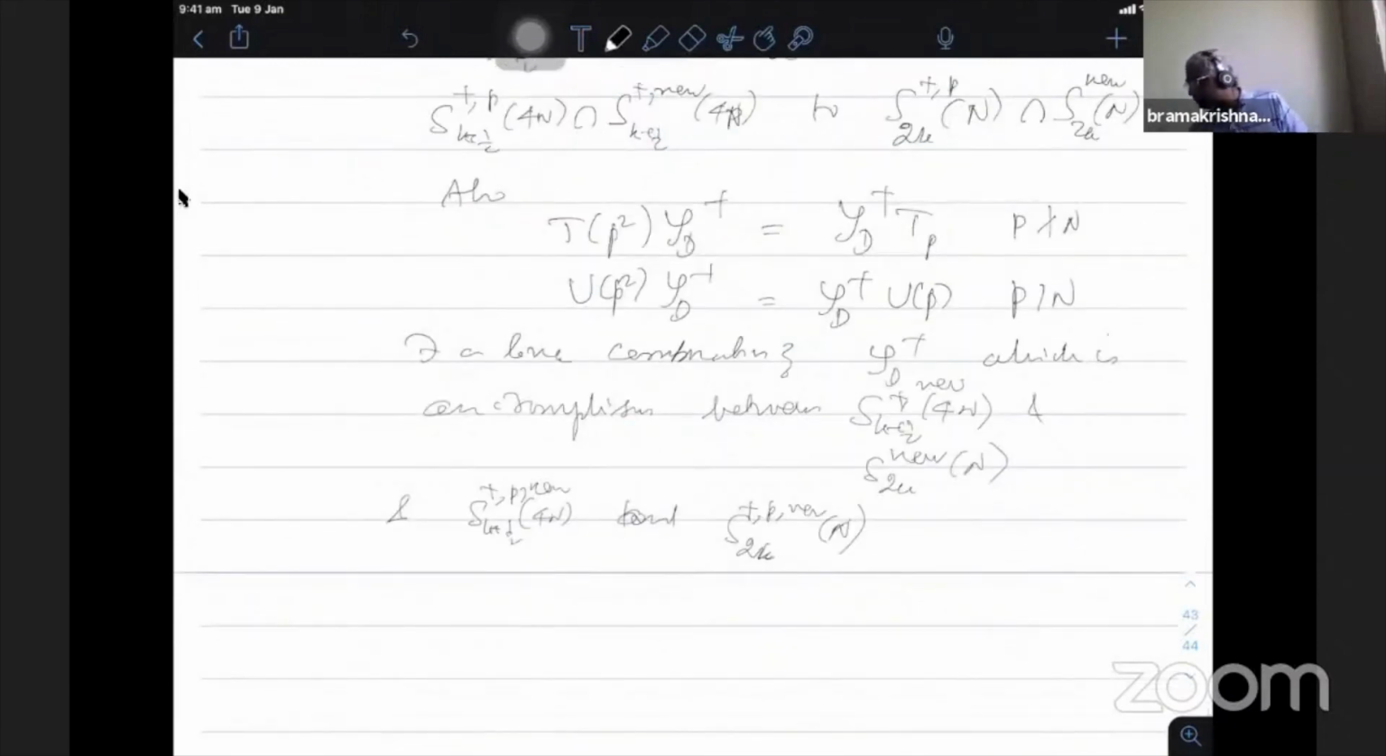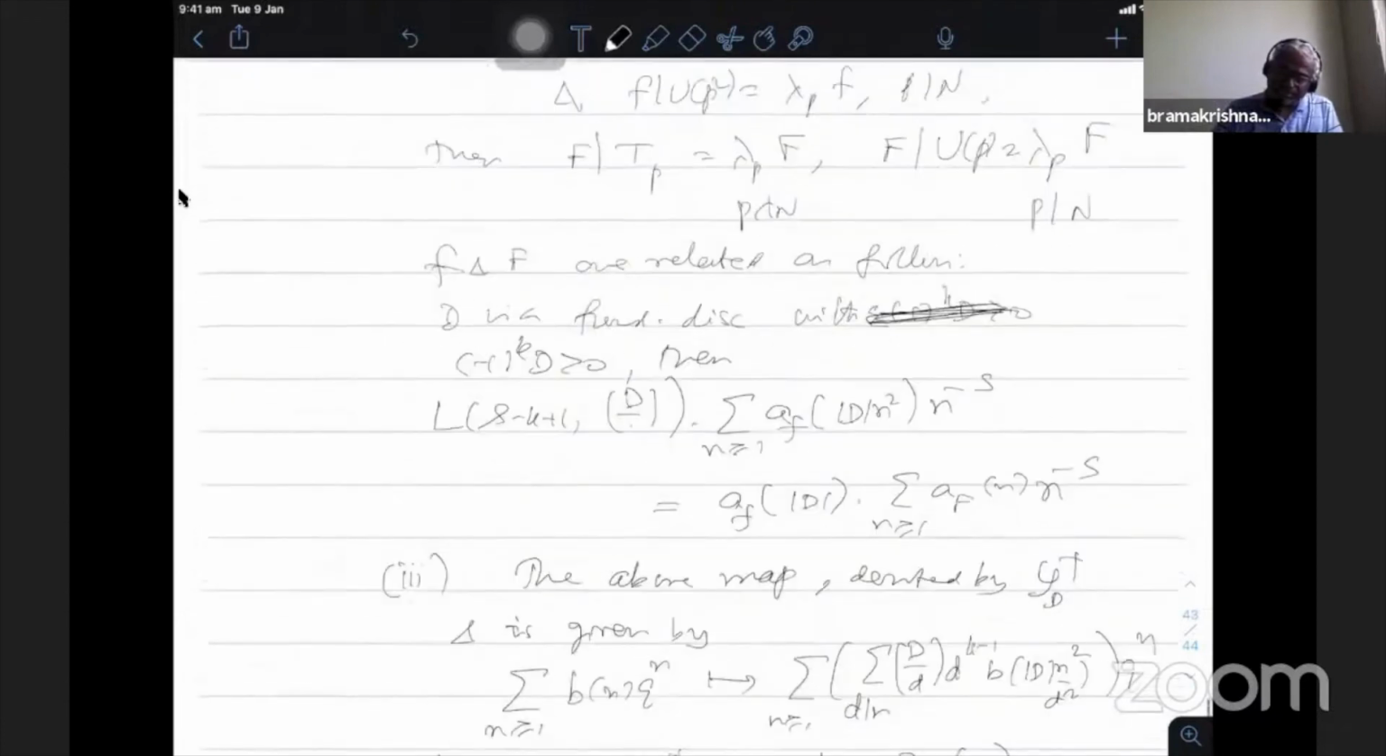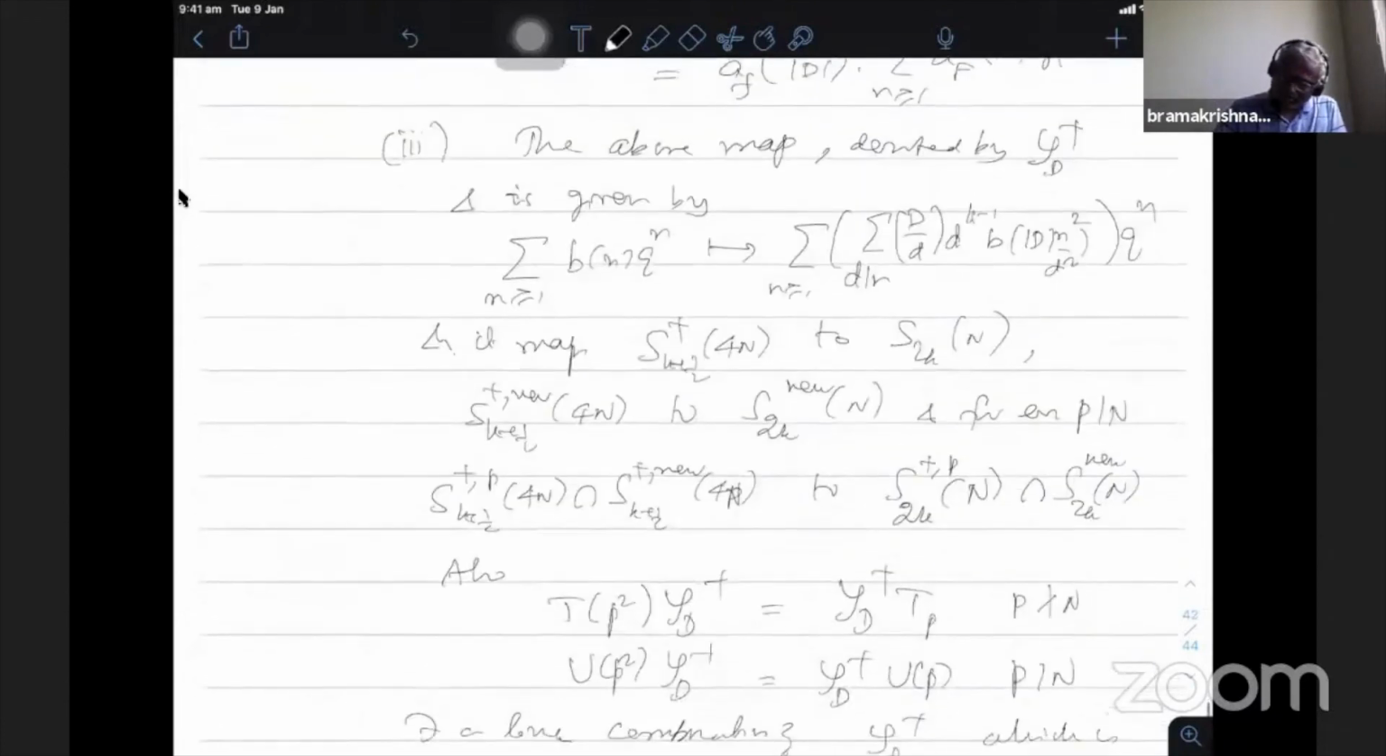Okay, what is the time? How much do I have? I think at least some part I will finish and then I will continue tomorrow. So first what he does with W_p, he says that first we will show that W_p preserves the space of new forms. That much we can do today and then we will continue tomorrow.